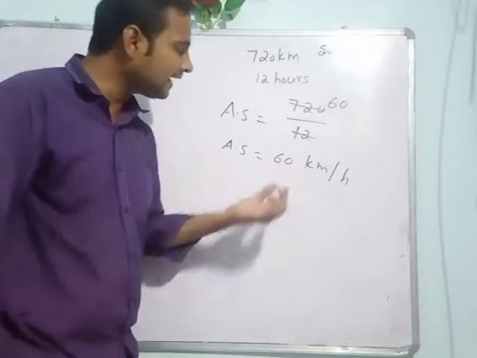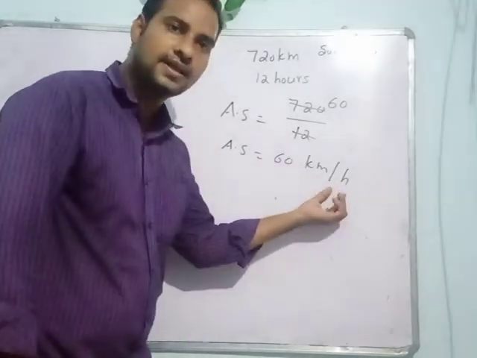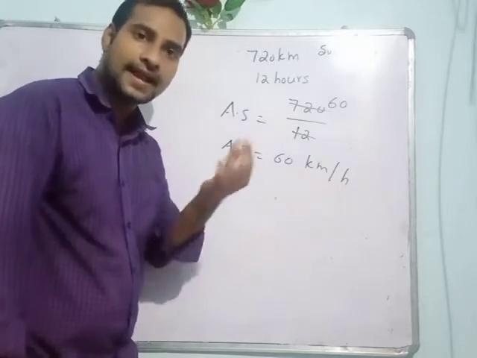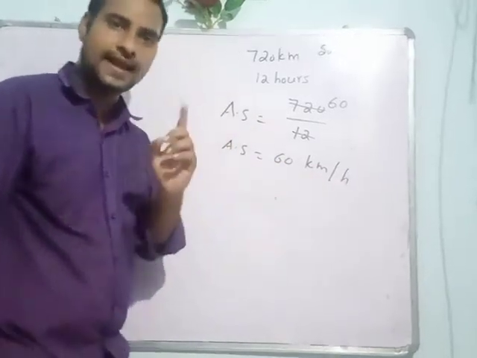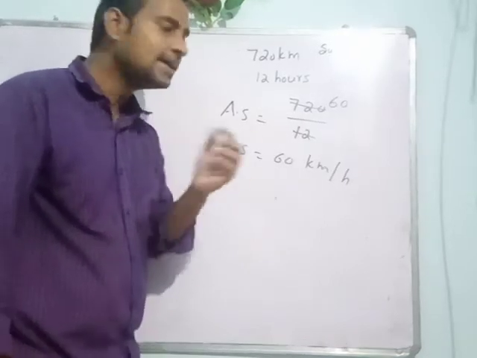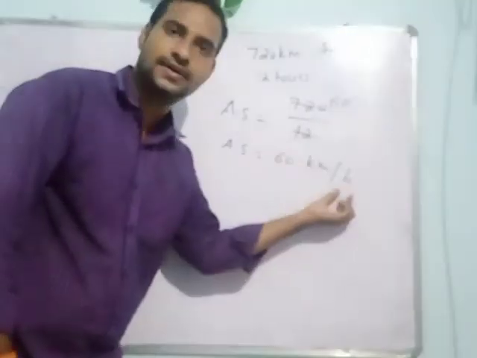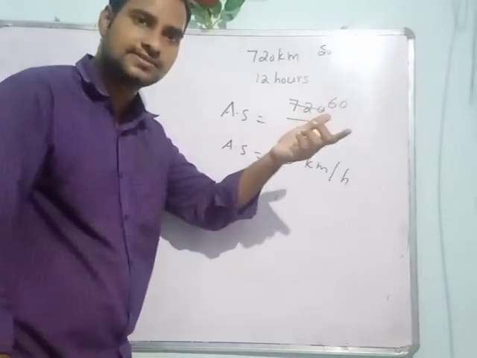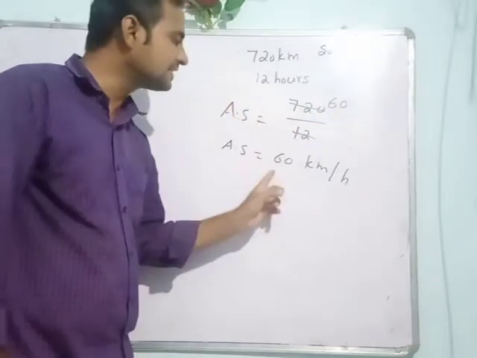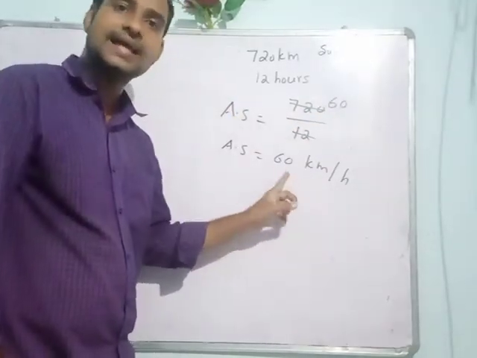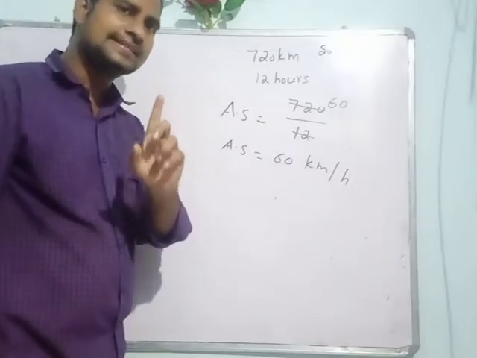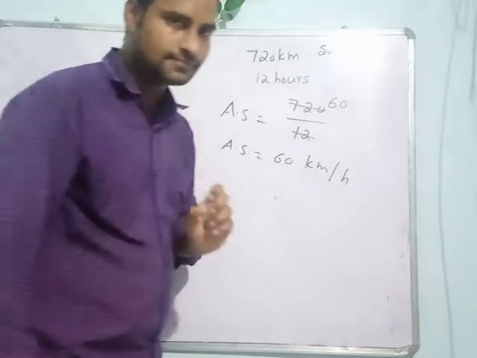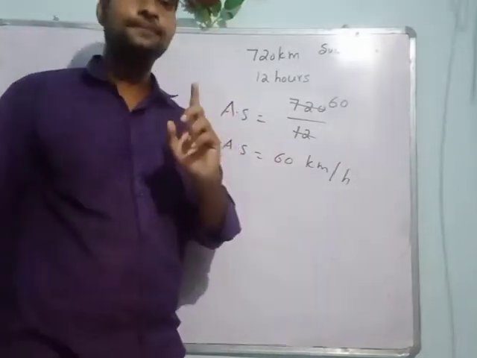So what is the meaning of 60 kilometer per hour? It means the train covers 60 kilometers per 1 hour. Total time 12 hours, but 1 hour is equal to 60 kilometers. This is average speed. But is it possible that in every 1 hour it covers 60 kilometers? No, it is impossible.